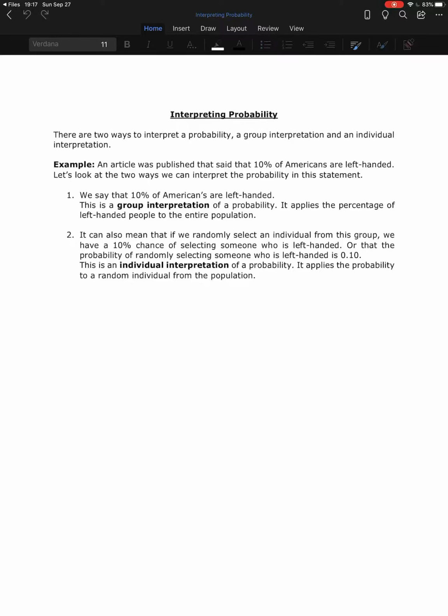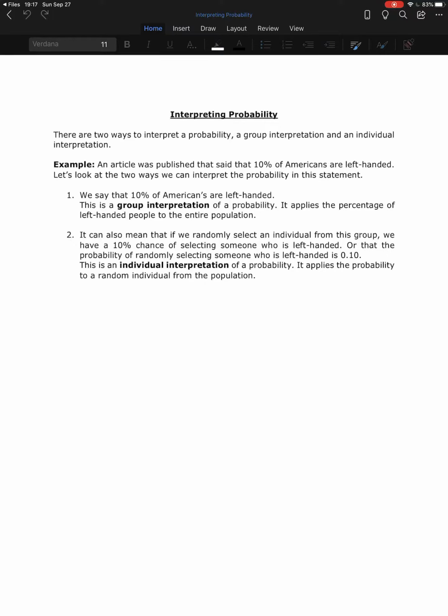However, the second interpretation means if we randomly select an individual from this group, we have a 10% chance of selecting someone who is left-handed. Or the probability of randomly selecting someone who is left-handed is 0.1. So now this is an individual interpretation. It's taking the probability of the group and applying it to a random individual from that group, from that population.